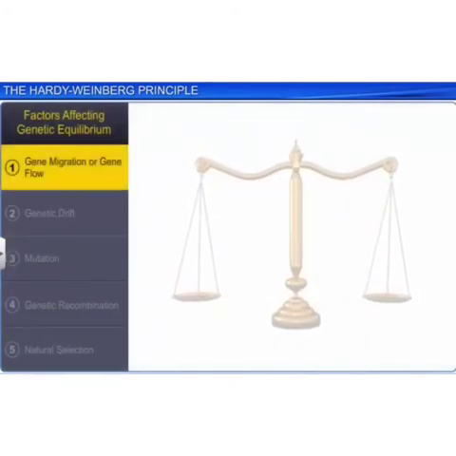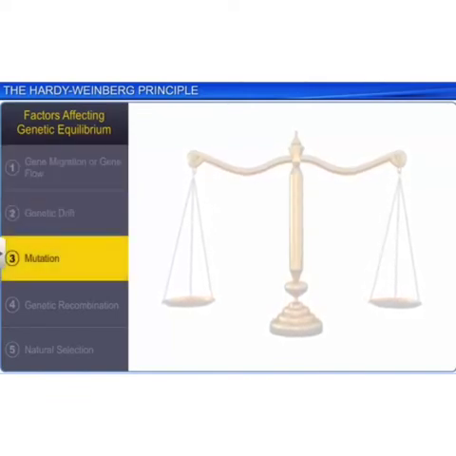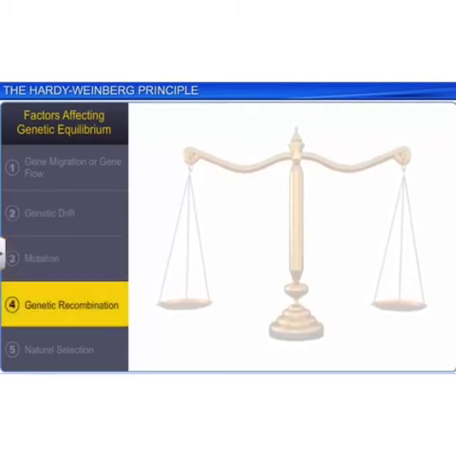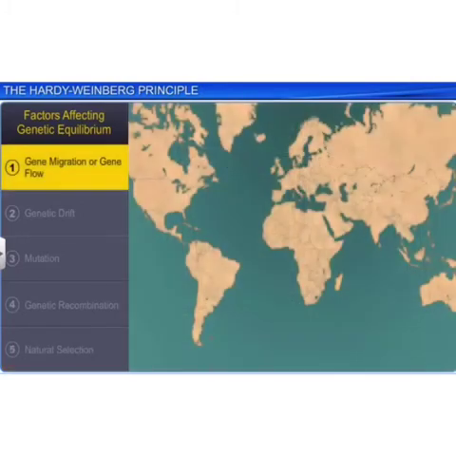Factors are there which do not allow Hardy-Weinberg equilibrium to be present in nature. Five factors are known to affect Hardy-Weinberg equilibrium. These are gene migration or gene flow, genetic drift, mutation, genetic recombination, and natural selection. When migration of a section of a population to another place and population occurs, gene frequencies change in the original as well as in the new population.